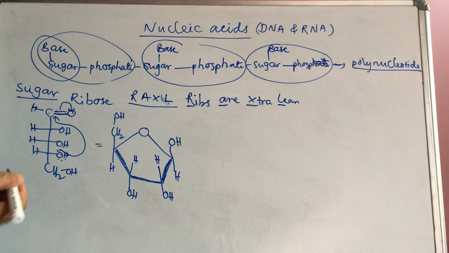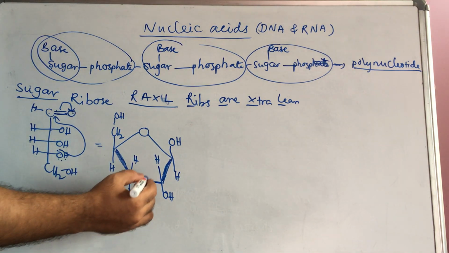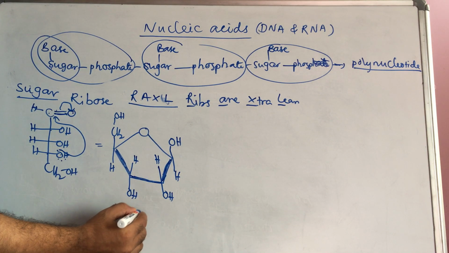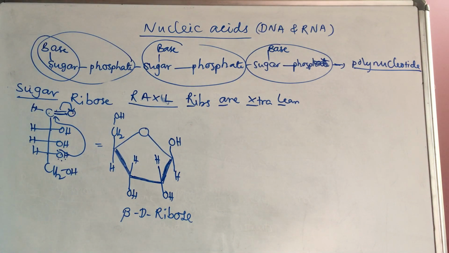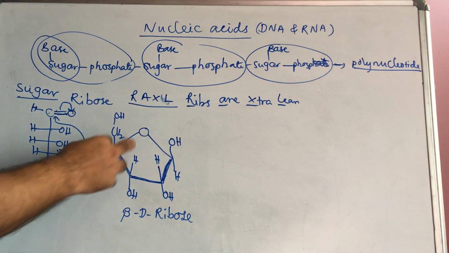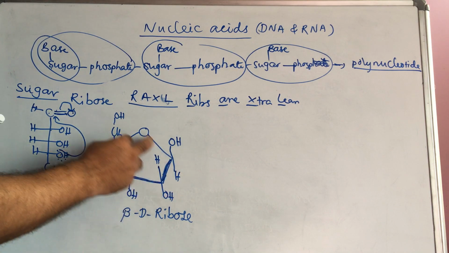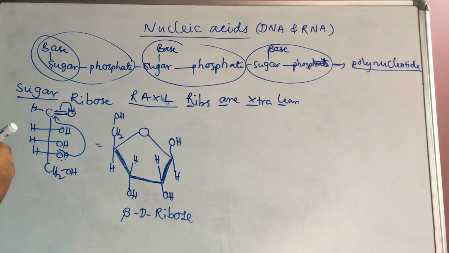And this is present in ribose. Generally, it is beta-D-ribose. So now OH is on the same side as the oxygen, that's why it is beta. If OH is down, opposite to the cyclic oxygen, that is alpha.